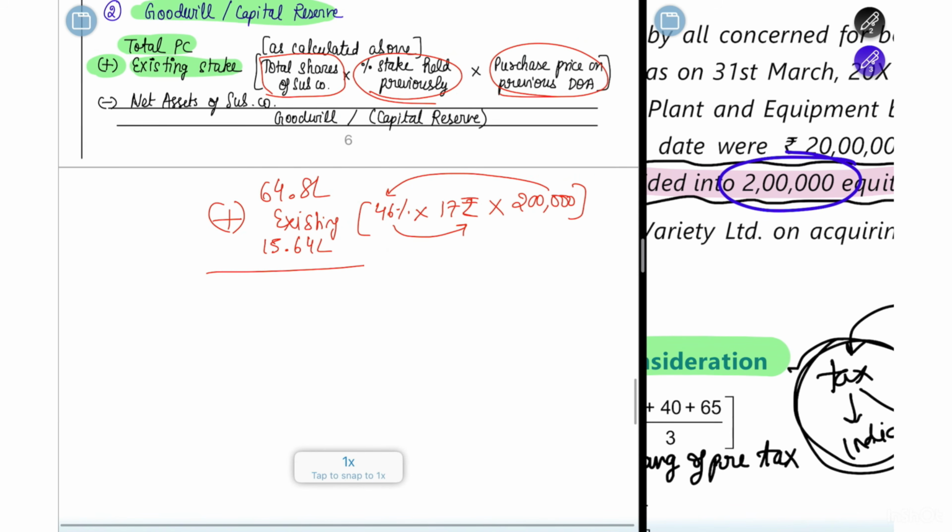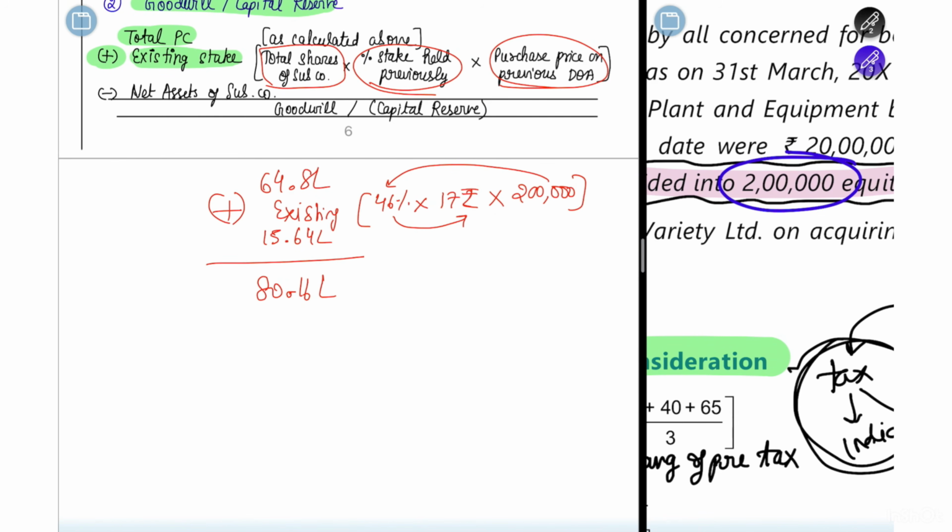If you add both of these, 64.8 plus 15.64, 80.14 lakh is what you have totally paid to get the 100% stake. This is what you have paid to get the 100% stake.